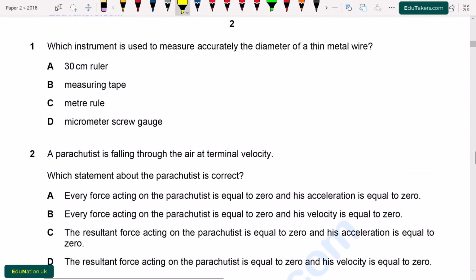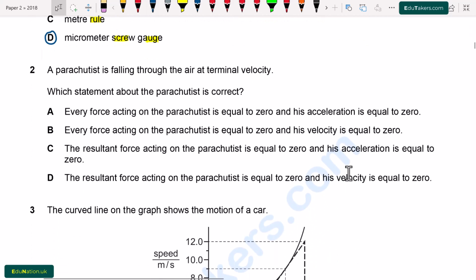Question number 1. Which instrument is used to measure accurately the diameter of a thin metal wire? So basically here we have to measure the diameter of a metal wire. Option A, 30 cm ruler, B, measuring tape, C, meter rule, D, micrometer screw gauge. Measuring tape and meter rule are actually used for the measurement of length, but here we have to measure the diameter. So diameter is measured by micrometer screw gauge. Option D is correct.